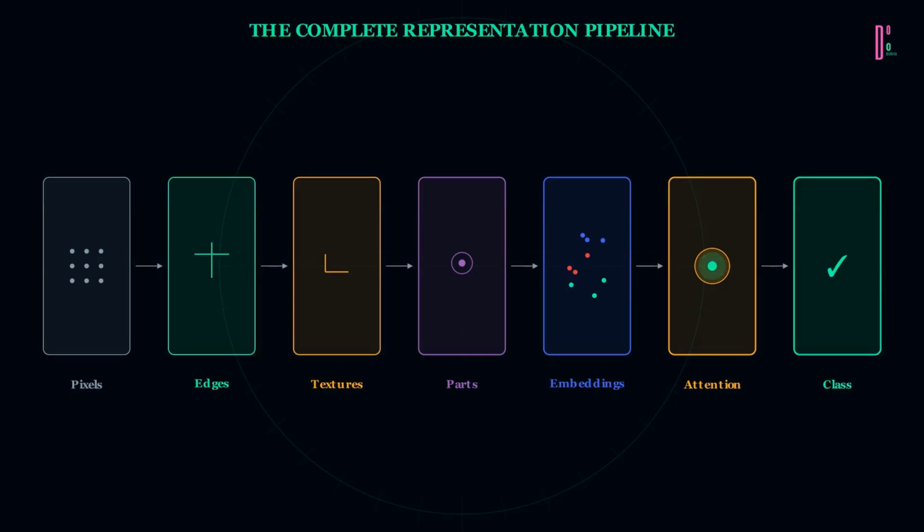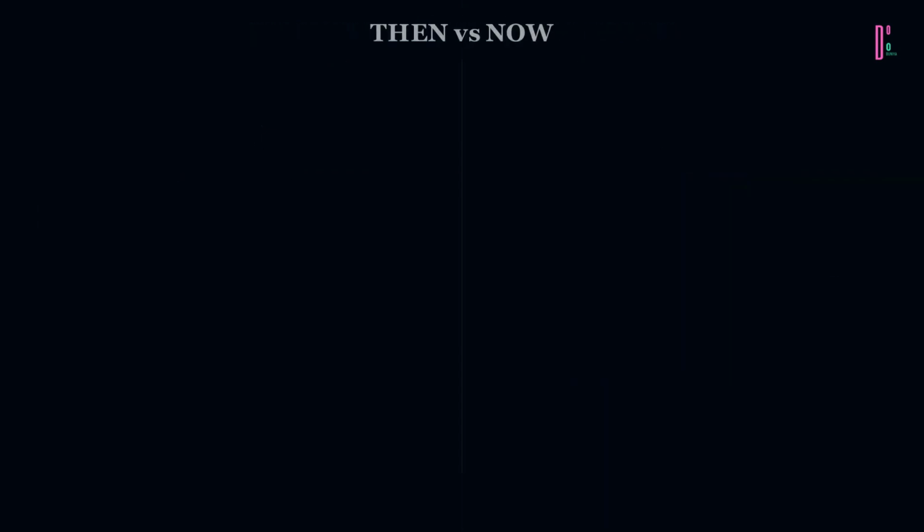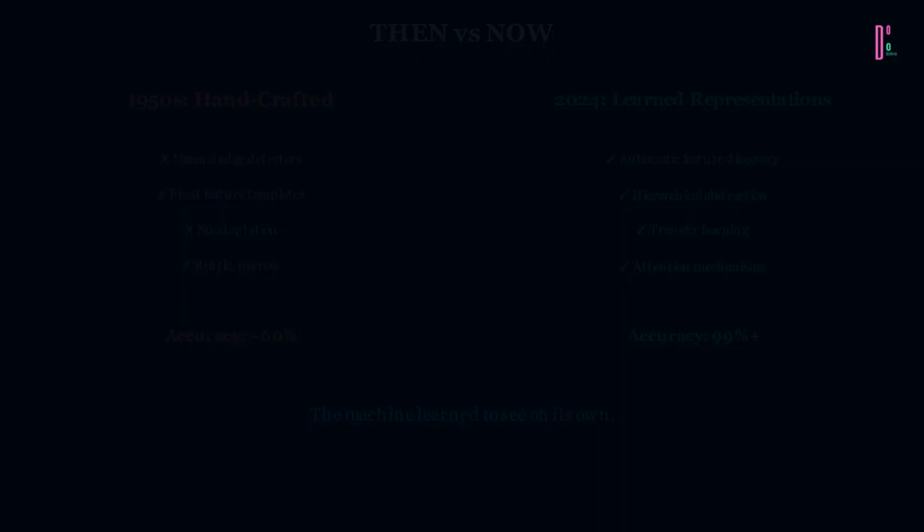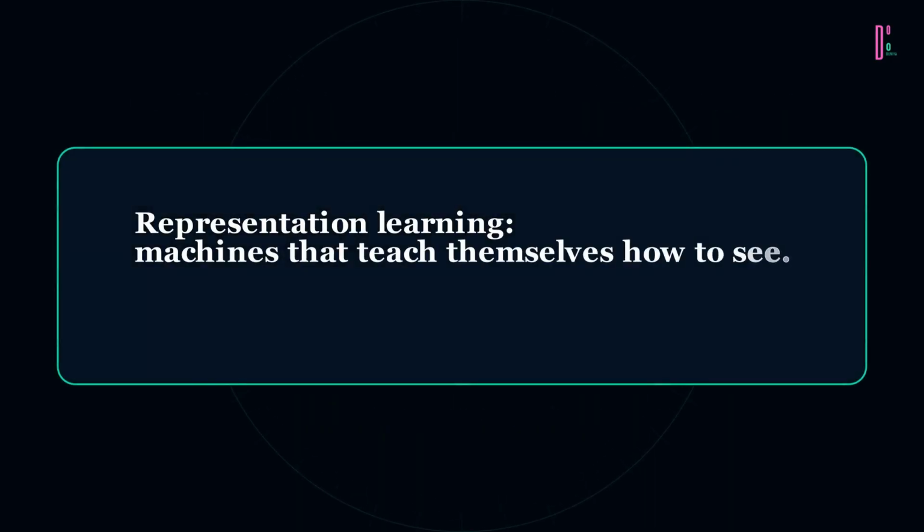Hand-crafted features, brittle rules, 60% accuracy. Learned representations, transfer learning, attention, 90% accuracy. Representation learning, machines that teach themselves how to see. From pixels to understanding, the deepest magic in all of AI.